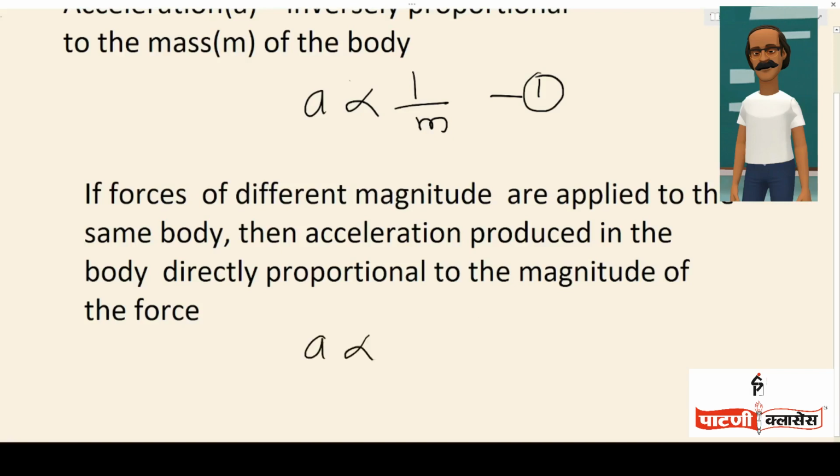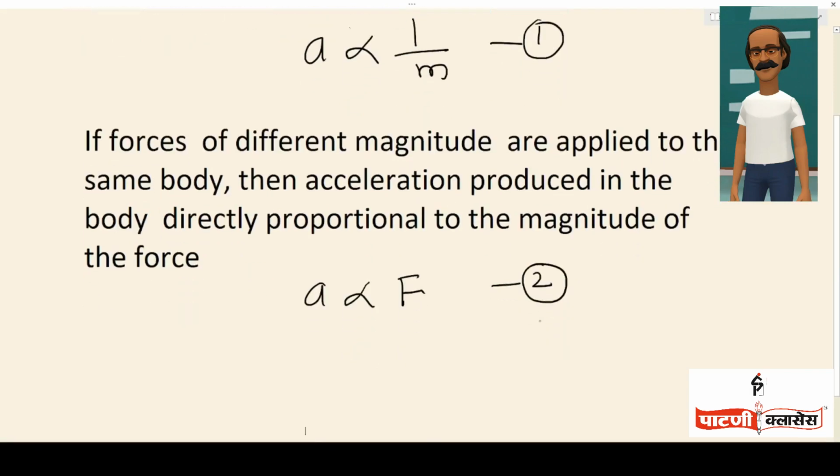Therefore, A is proportional to F. Let us call it equation 2. Now, we will combine equation 1 and 2, which implies A is proportional to F upon m. We have combined equation 1 and 2 and let us call it equation 3.